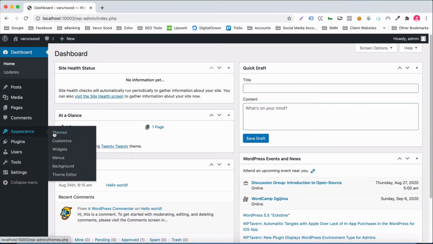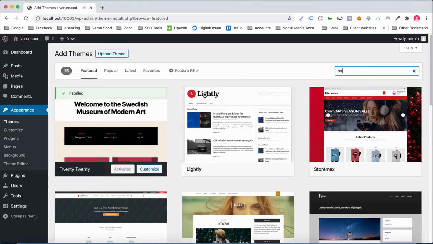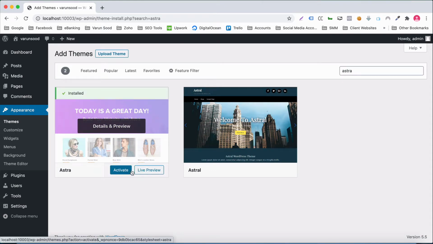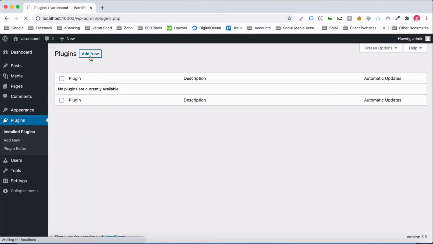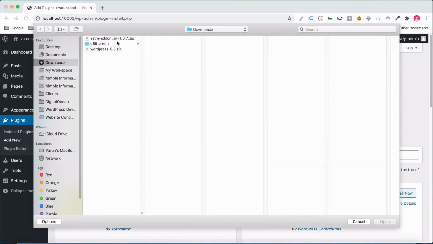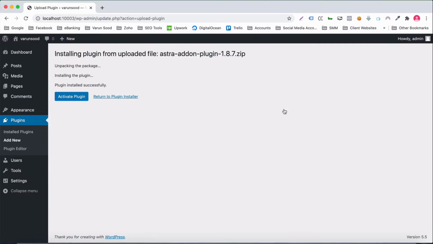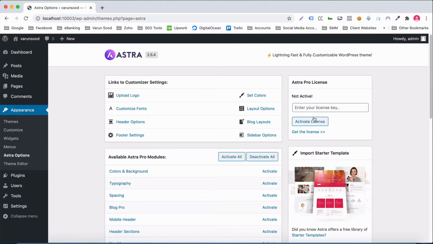In this course, we would be working on the Astra theme, which has got over 1 million installs globally. Though Astra is free to use, it has got a Pro add-on which makes Astra even more powerful. I'll show you how to configure various settings available in Astra Pro. I'll also share a JSON file of the most common settings that I use on almost all websites that I make. You can simply import that file into your website to have a neat, usable website up and running in no time.